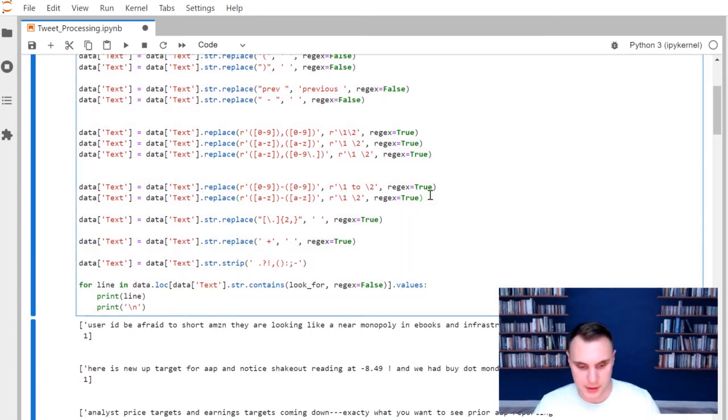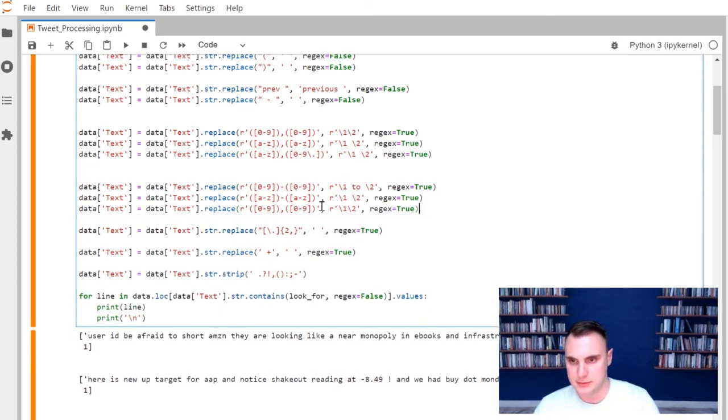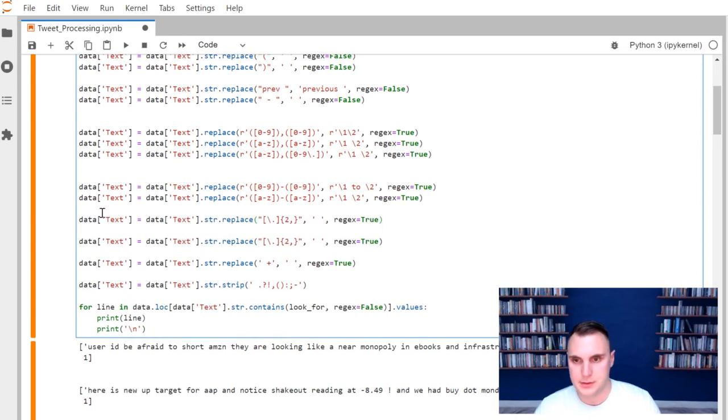While we are working on the hyphen, I'm going to paste one more line down here. I'm going to take care of that negative symbol. Sorry, let me get rid of this one. I'm going to start over. So down here, grab a string dot replace. So grab this one right here. We can delete everything in these quotes right here. We're going to look for a negative sign. Actually, we're going to look for a space negative sign. This will mean it's a negative number. So we're going to look for a 0 to 9 after it. So a space negative number.